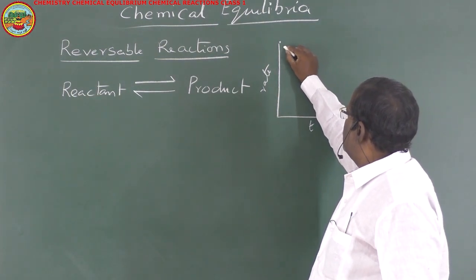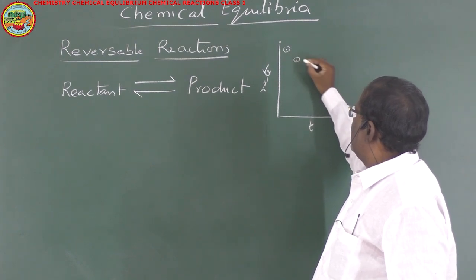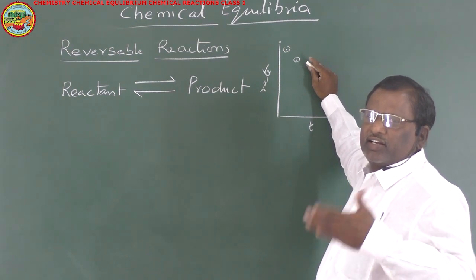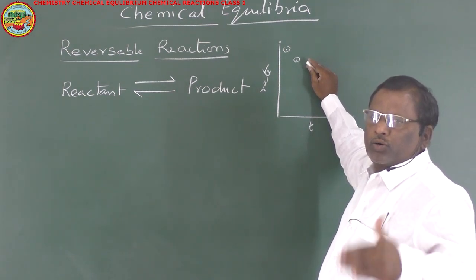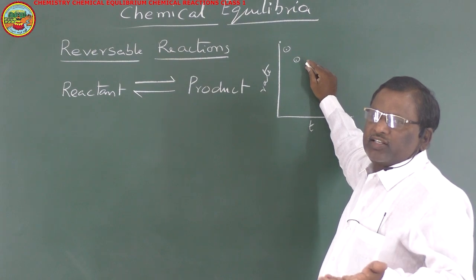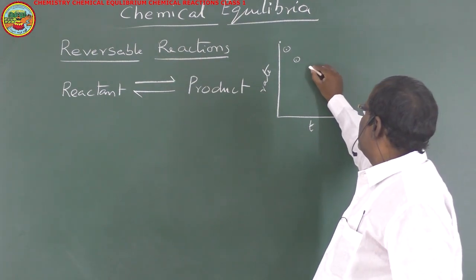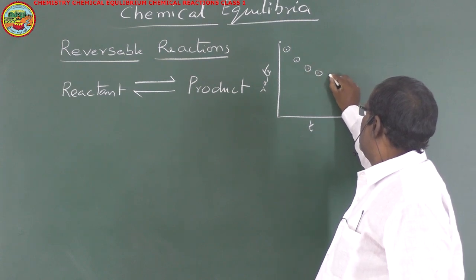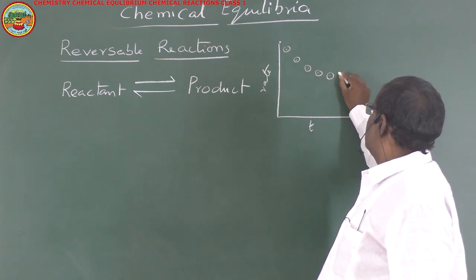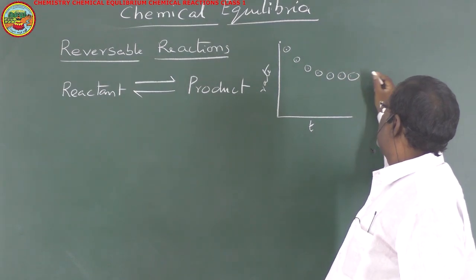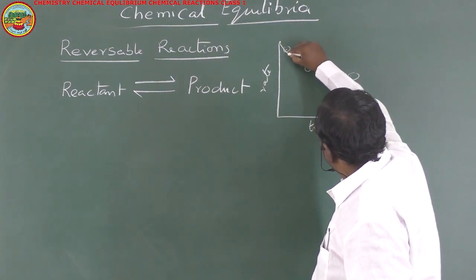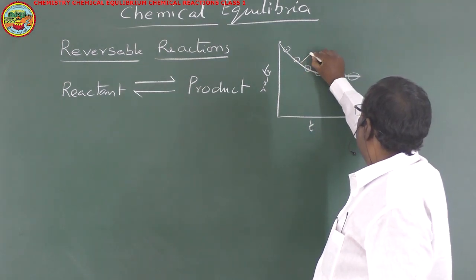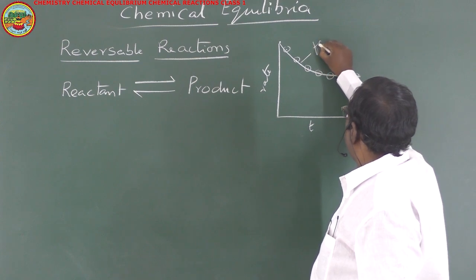As time goes on, the rate of the reaction will gradually decrease because concentration is decreasing. As reactants take part in the reaction, automatically their concentration will decrease, and the rate also decreases. If you join this, you'll get a curve like this. This is for the forward reaction.